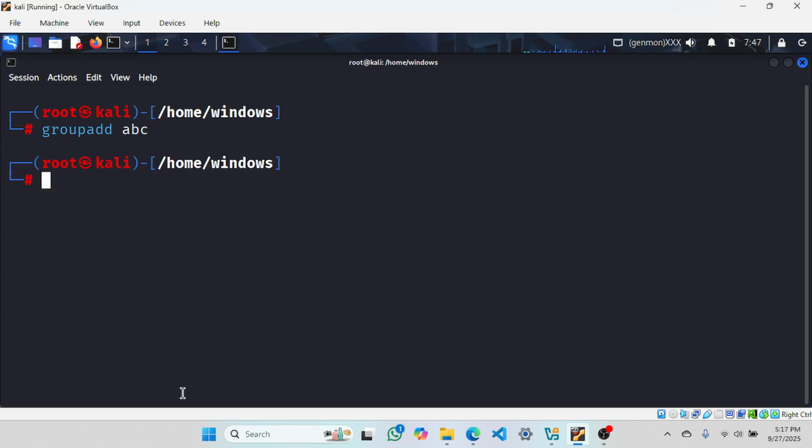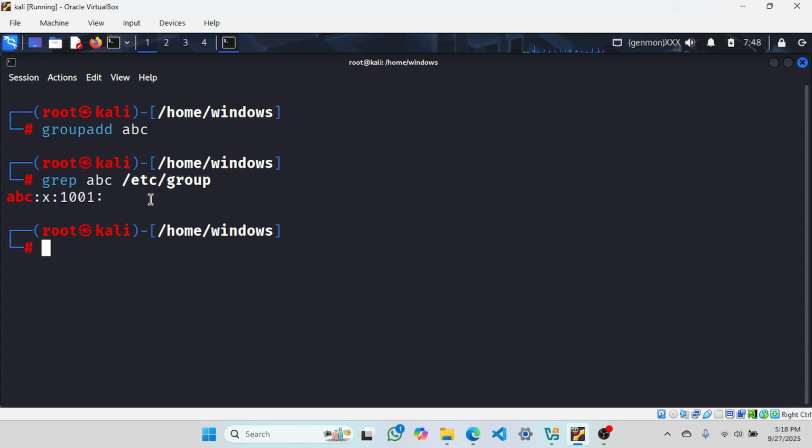Simple. Now if I have to check this, what I will do, if you are aware of this grep command, text processing, we have studied that text processing. If you have not watched that video, go and check that also. Now what was that group name? ABC. Where I have to check: /etc/group file. Here you can see this is group, this is group ID. No users are there because this is a fresh new group. This is group name, this is its ID. Here nothing is there, means no users are there.